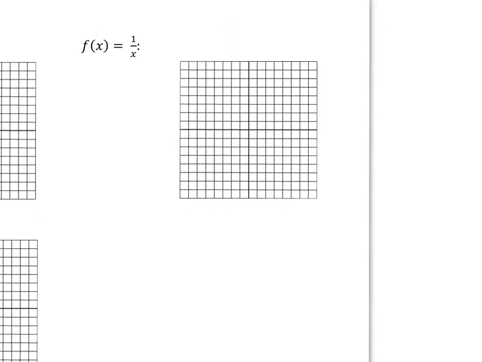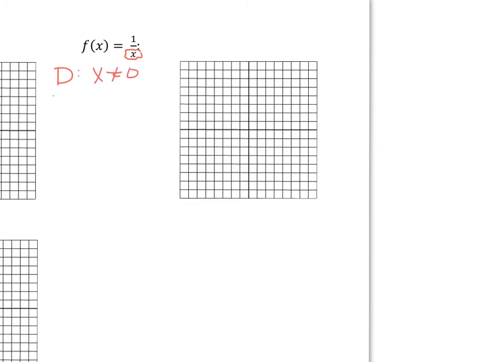Our next graph is going to have a restriction in the domain. Notice for this function, x is in the denominator. We know that all fractions are possible except for one key fraction, when x is 0 in the denominator. For our domain in this function, x can't equal 0.